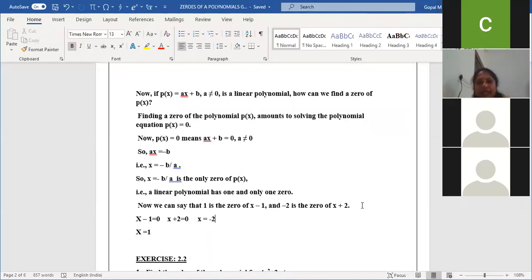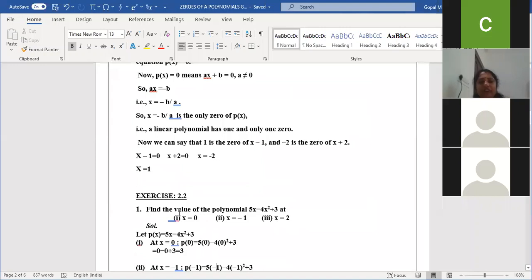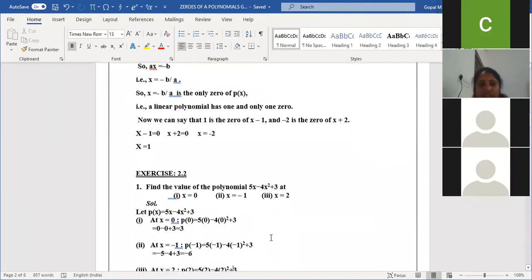So now, let us go for exercise 2.2 based on the 0 of the polynomial. Find the value of the polynomial 5x minus 4x square plus 3 at, here they gave 3 values. What we have to do is apply this x value in the place of x in the polynomial 5x minus 4x square plus 3. All 3 we need to apply. That's it.